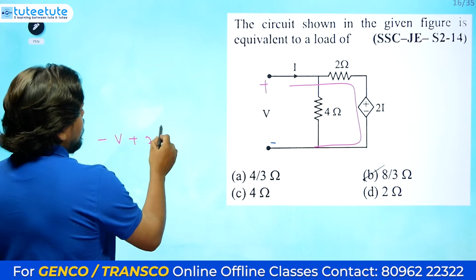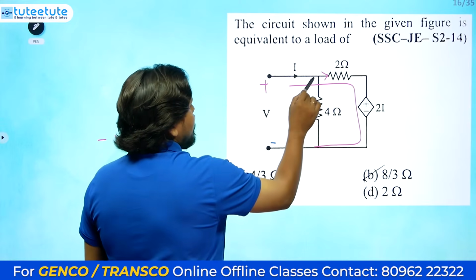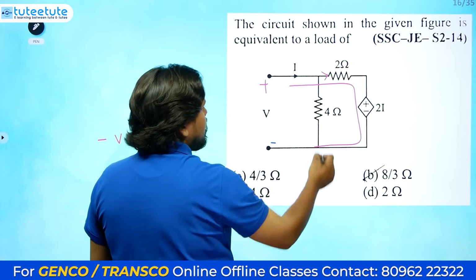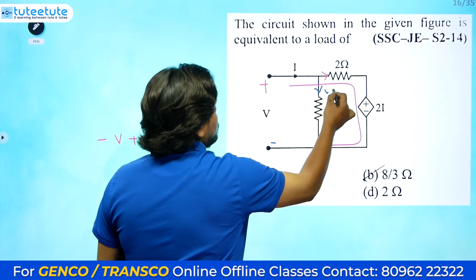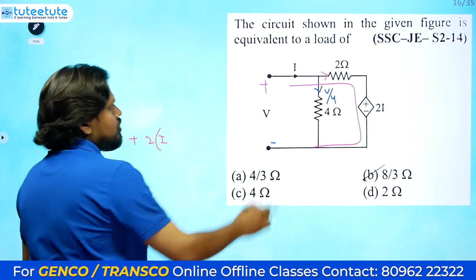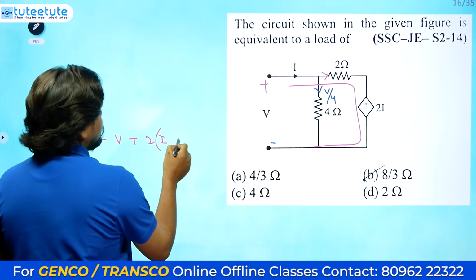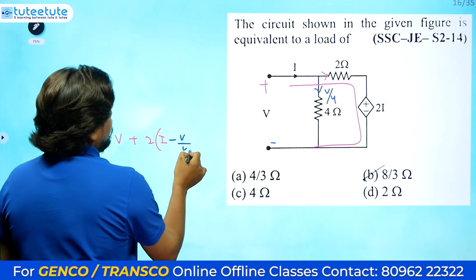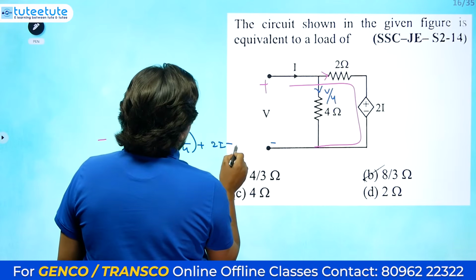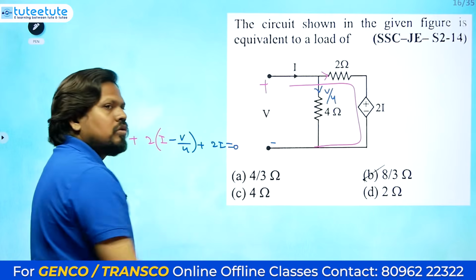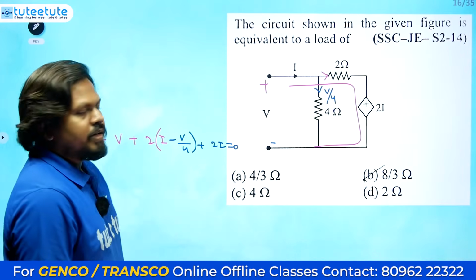So here we need to know the current. What is the current going in this branch? If I is coming like this, how much current will flow like this? This is voltage V, so the current in this branch is V by 4. So in I, V by 4 current is going like this, and the remaining current will flow. So I minus V by 4 plus the voltage 2I equals 0. Why equals 0? The algebraic sum of the voltages in a closed loop equals 0 according to KVL.